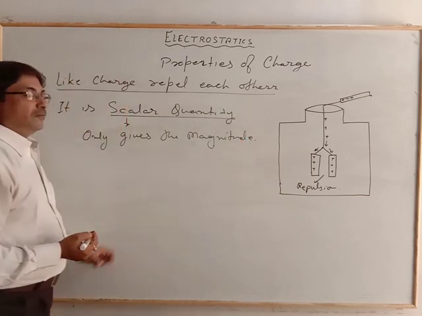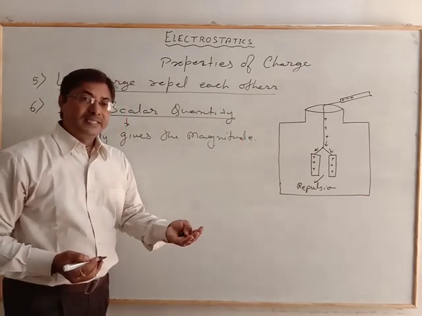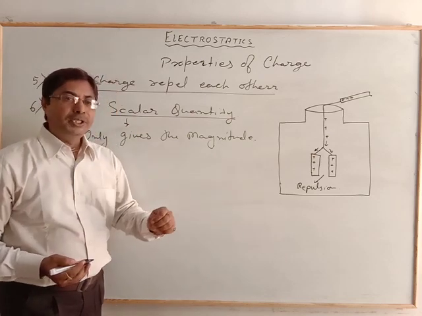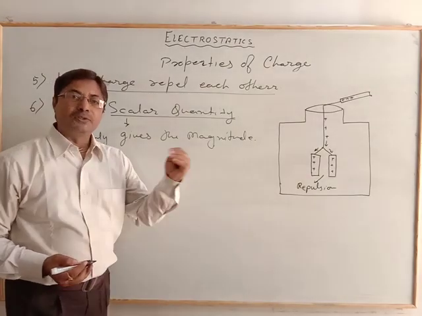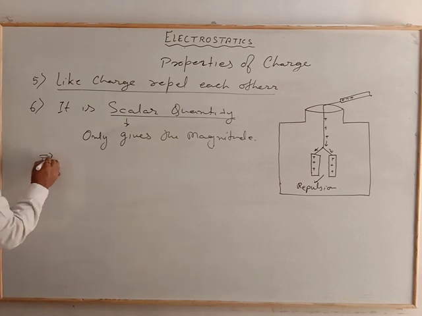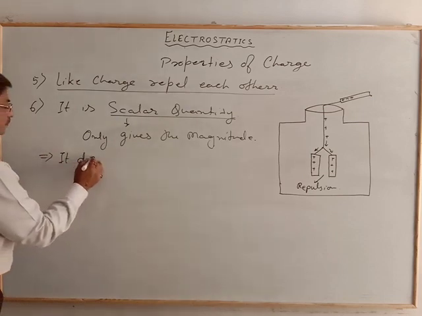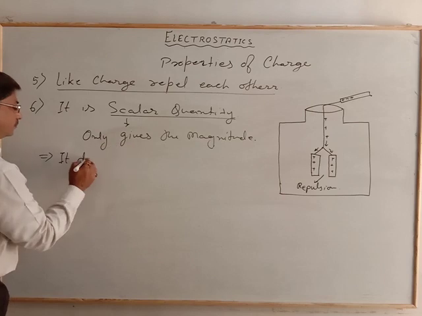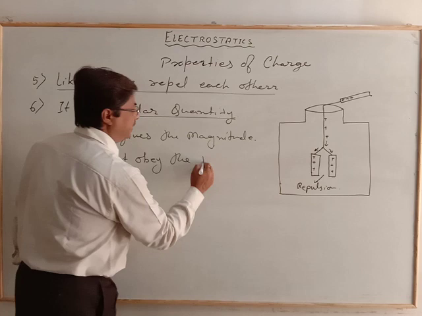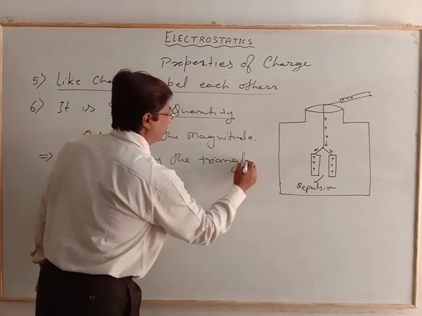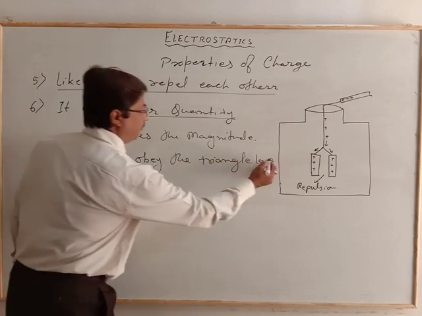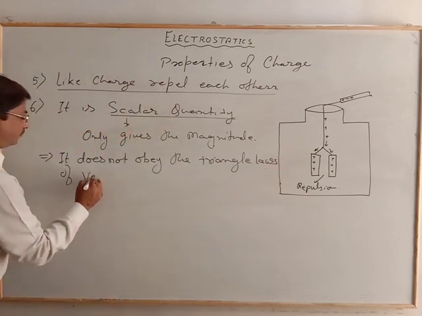Though the charge will move, if we consider the conventional, it will move from positive to negative. If we consider the electronic, it will move from negative to positive. But the important point is it does not obey the triangle law of vector addition.